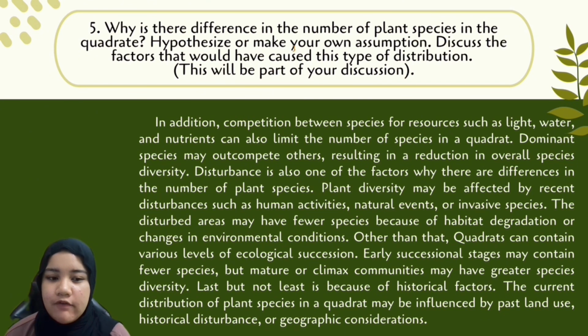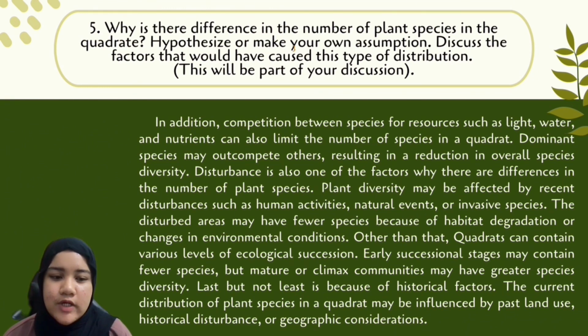Disturbance is also one of the factors why there are differences in the number of plant species. Plant diversity may be affected by recent disturbance, such as human activities, natural events, or invasive species. The disturbed areas may have fewer species because of habitat degradation or changes in the environmental conditions.